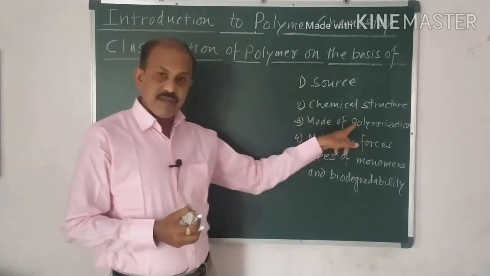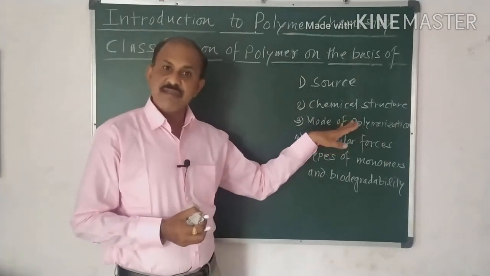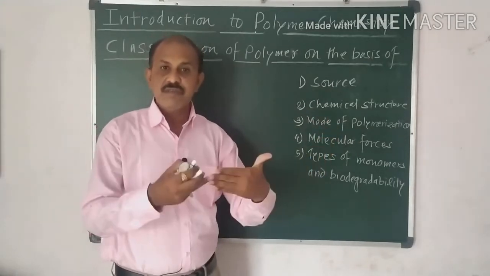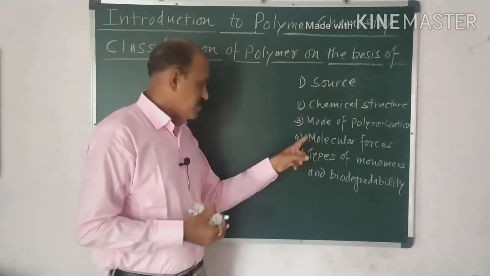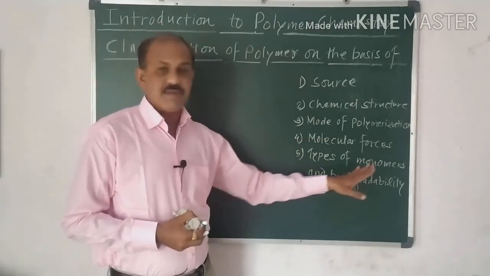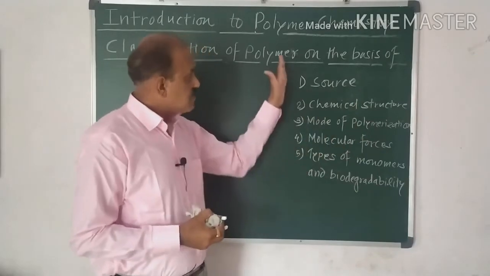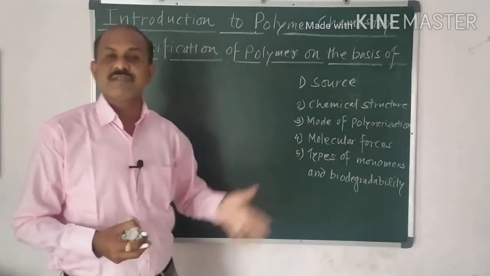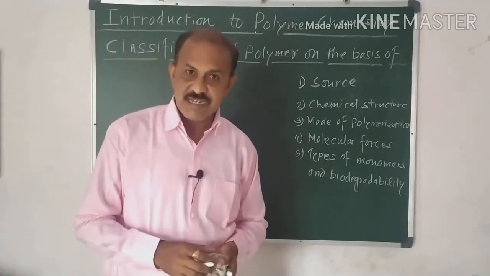Then mode of polymerization, how they are polymerized. Then molecular forces, which forces are responsible for interlinking. Then the types of monomers and the biodegradability. So this is the classification of the polymers. On the basis of this, we will discuss the polymer. It is a very interesting chapter.